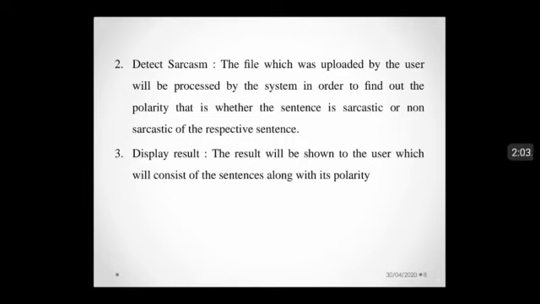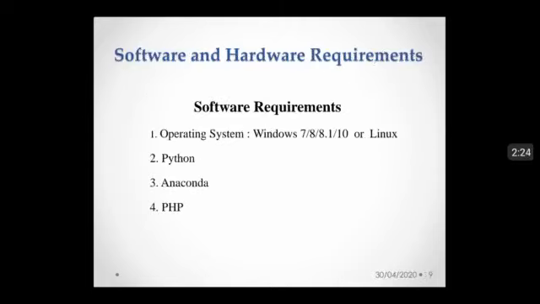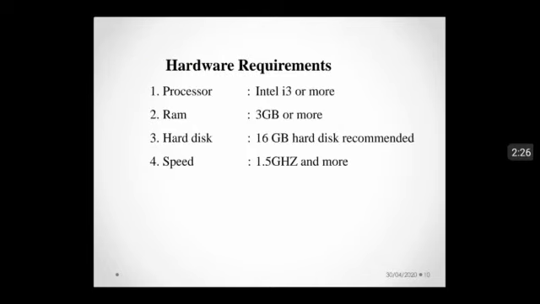Second, to detect sarcasm, the file which was uploaded by the user will be processed by the system in order to find out the polarity, that is whether the respective sentence is sarcastic or non-sarcastic. Third, display result. The result will be shown to the user, which will consist of the sentences along with their polarity. These are the software and hardware requirements.